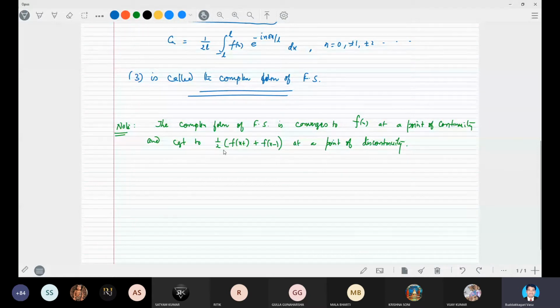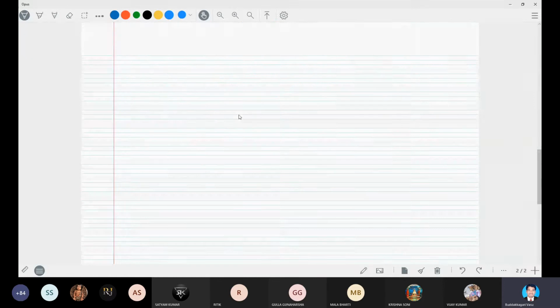right. Now there will be problems, we will do the problems later. Okay, first let's see the concepts. Now, here one should clearly understand: when representing any function as a Fourier series, what are the requirements?